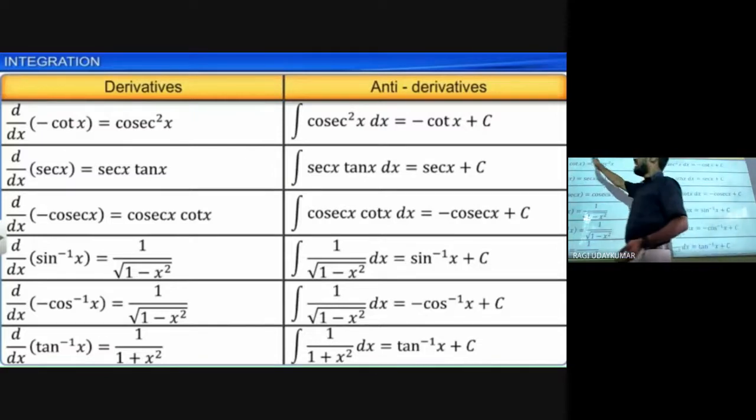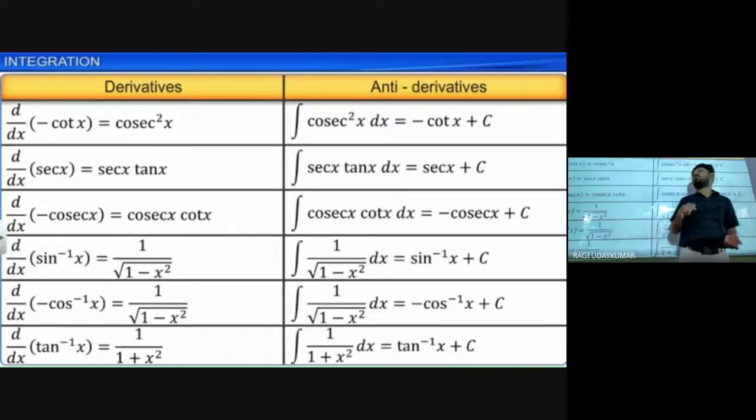Like this here: derivative of minus cot x is cosec square x, so integration of cosec square x is minus cot x plus c. Derivative of secant x is secant x tan x, and integration of secant x tan x is secant x plus c. C is compulsory; why we take the c, I already explained to you. So like this, different integrations are there.